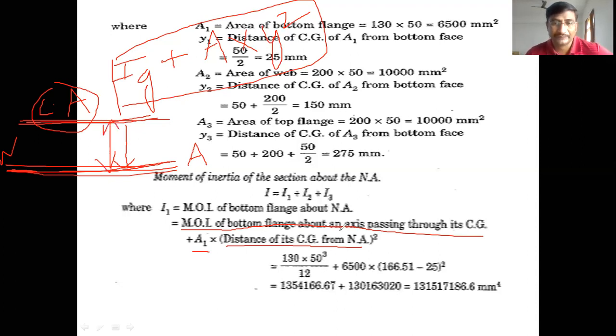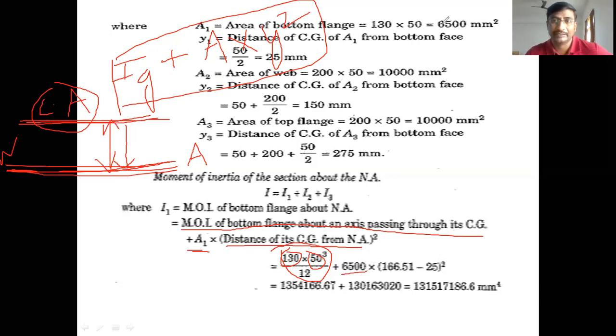So moment of inertia of the flange is 130 into 50 cube by 12, as we know that bd cube by 12 for a particular area. The breadth of the smaller flange is 130. Thickness or depth of the smaller flange is 50. So 130 into 50 cube by 12 is the moment of inertia about its own CG, plus A1. A1 is 6,500.